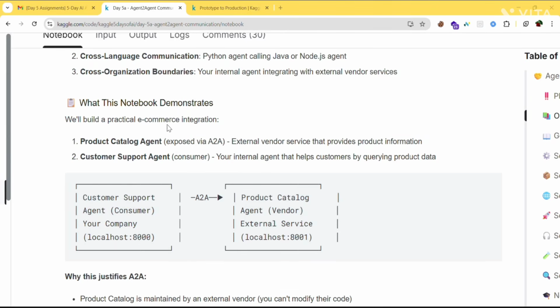It uses an A2A agent to ask the product catalog agent for product details. For example, a customer asks, do you have red shoes in stock? Your agent sends a request via A2A to the vendor agent, which then returns the product info.